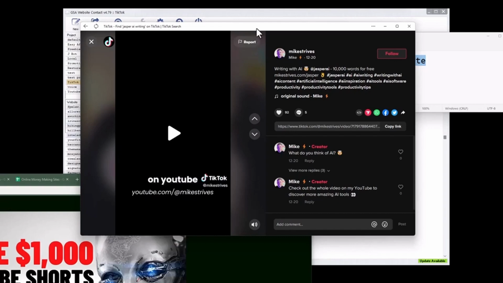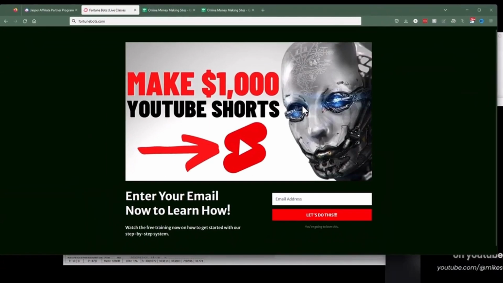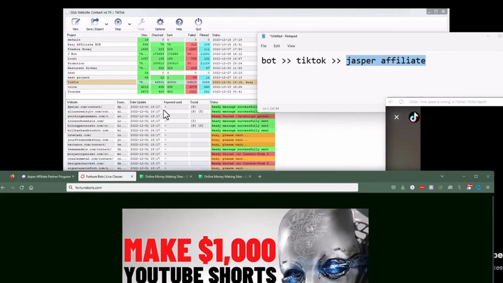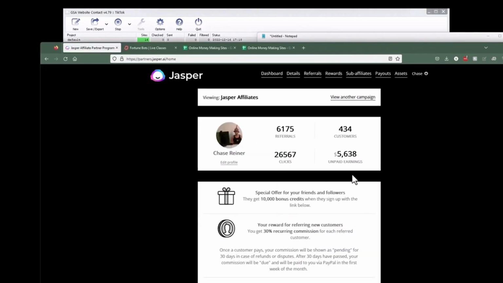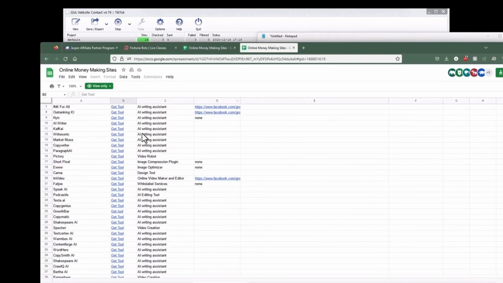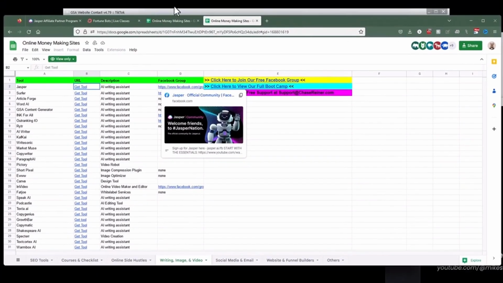So we get traffic from TikTok, and we are able to utilize and leverage the course where we learned how to do everything. And that made us able to have the knowledge. And then we're using the bot, so we don't have to spend any time. And at the end of the day, we're actually making money with the affiliate programs, from the courses, from everything in the scarytoolbots.com checklist. We're making money from all of that.